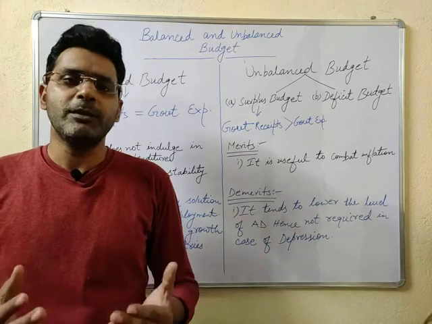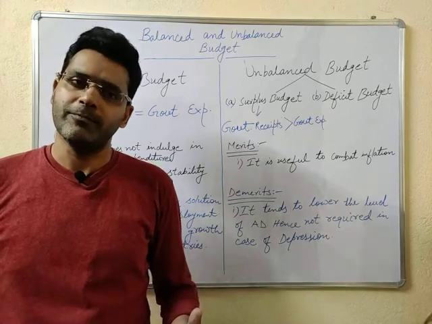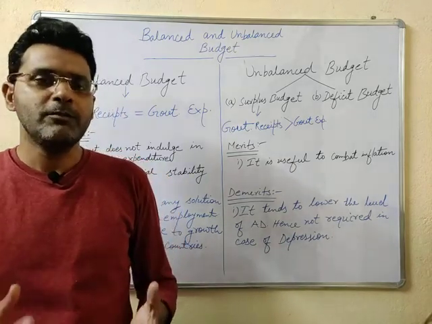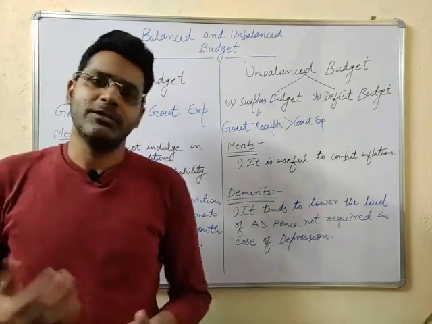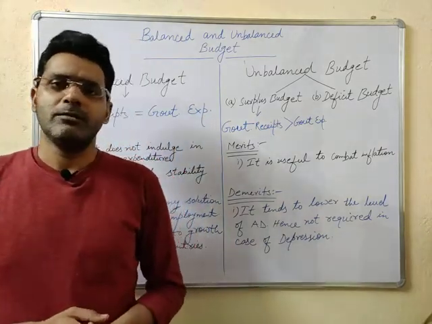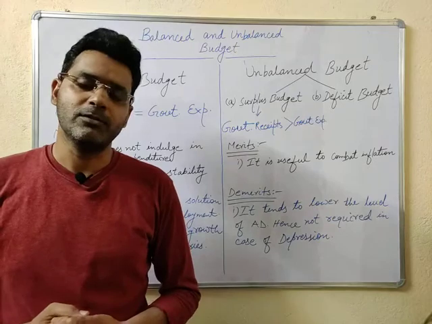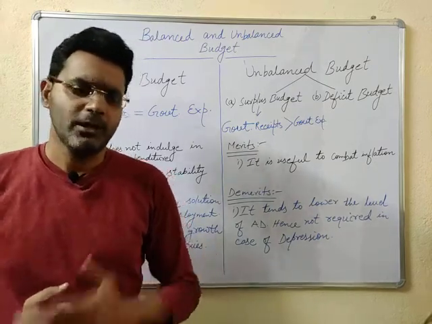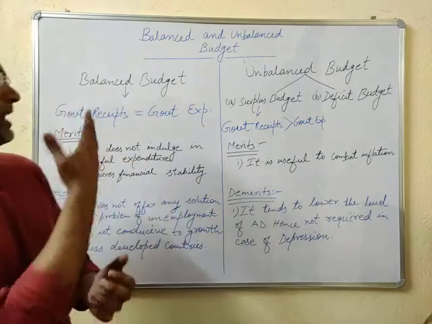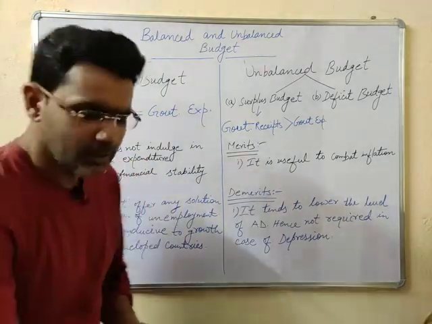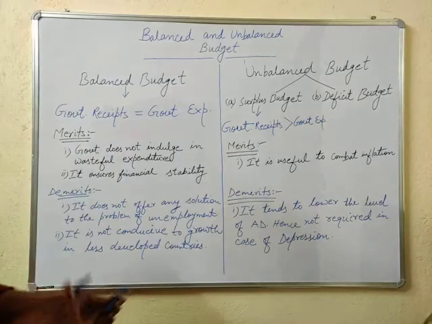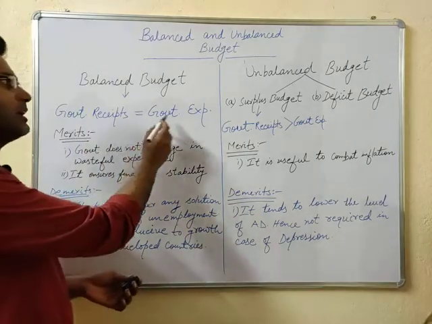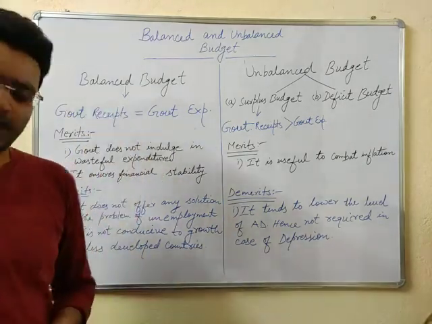It may not be the situation all the time. That is why we will be discussing the unbalanced budget as well. So there are mainly two types of budgets. First is the balanced budget and second is the unbalanced budget. First we will see the balanced budget. As I told you, a balanced budget is a situation where government receipts are equal to government expenditure.